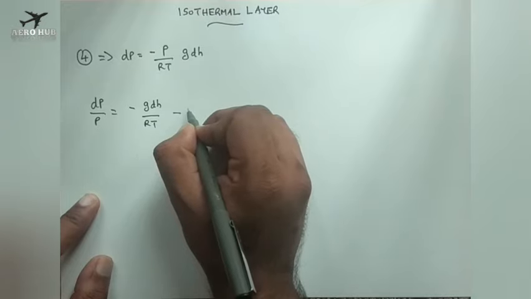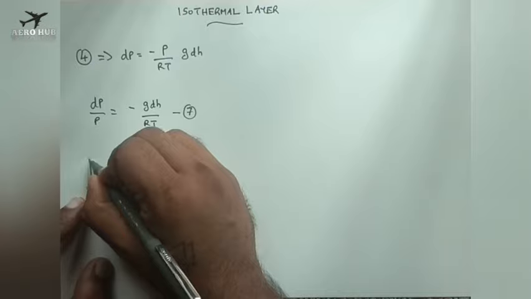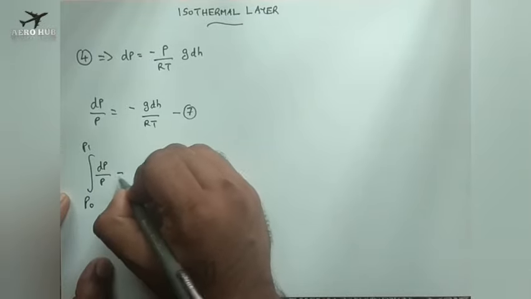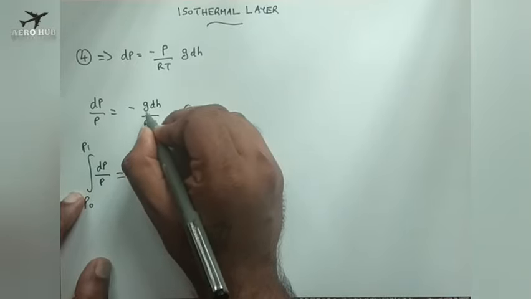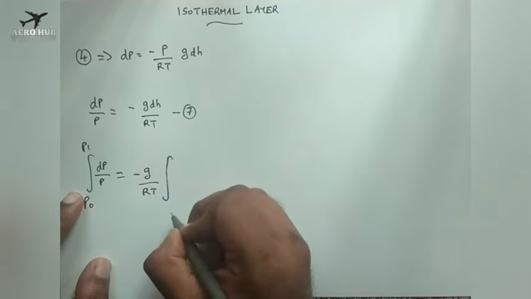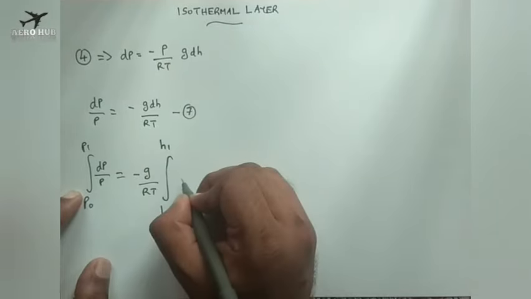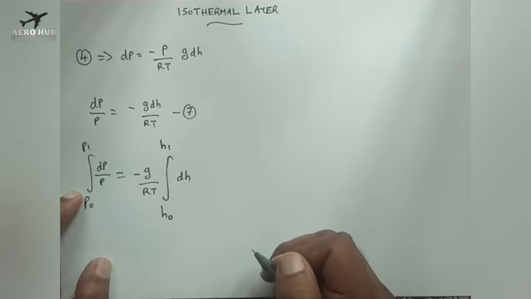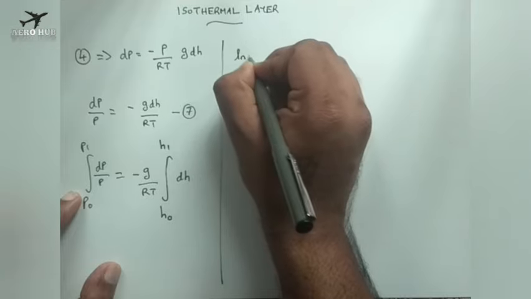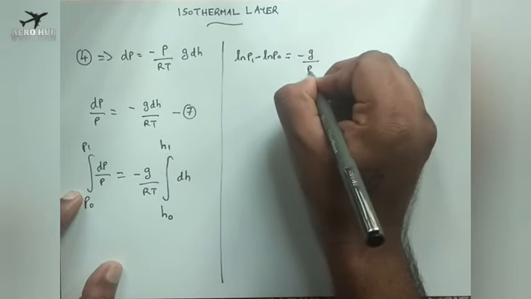I put this as equation number 7. Now I will integrate this equation from the 0th layer, that is from P naught to P1, dP by P. In this equation number 7, G, R and T are constant, so I will write minus of G by RT, and integrate from the height of the base layer H0 to the height of the target layer H1, dH. So ln P1 minus ln P naught is equal to minus G by RT.